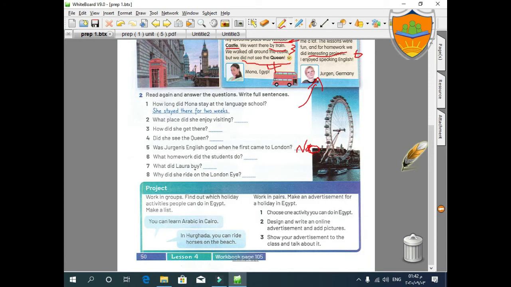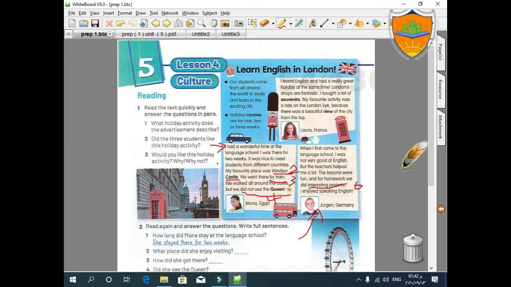Number 7, what did Laura buy? What did she buy? Yes, of course. She bought a lot of souvenirs. Excellent. She bought a lot of souvenirs. And this is for number 7.